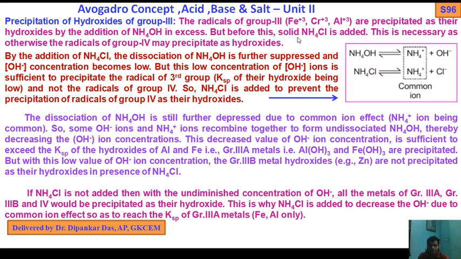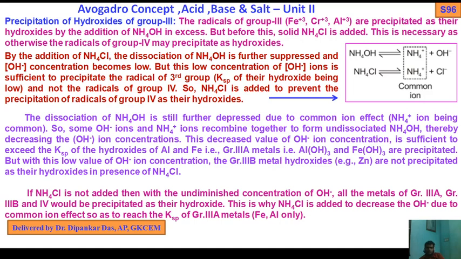But before this, solid ammonium chloride is added. This is necessary, as otherwise the radicals of group 4 may precipitate as hydroxides. So radicals of group 3 precipitate as their hydroxides by the addition of ammonium hydroxide, but ammonium hydroxide should be added in excess amount. Before this, you have to add solid ammonium chloride, otherwise group 4 may be precipitated as hydroxides.